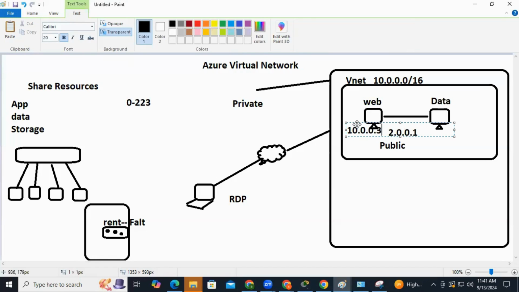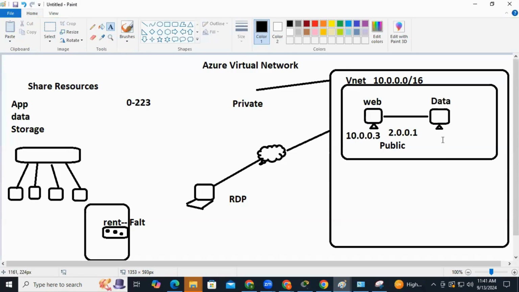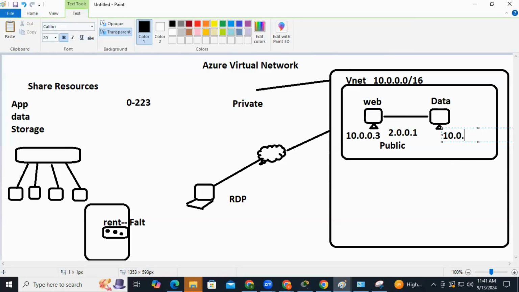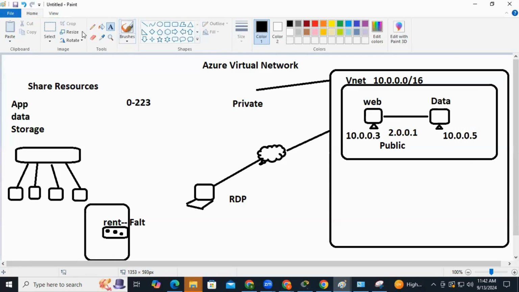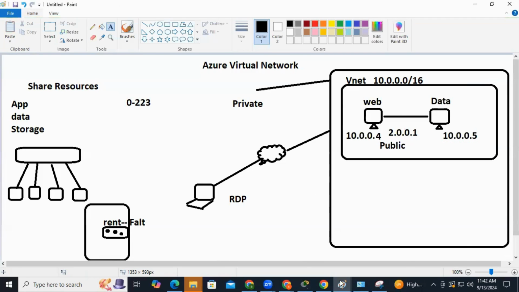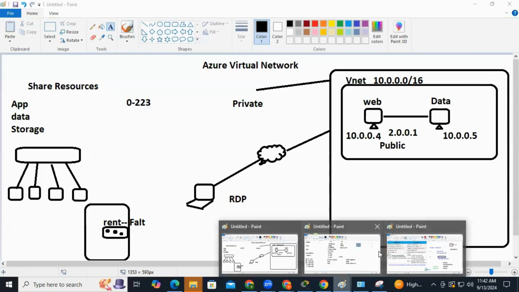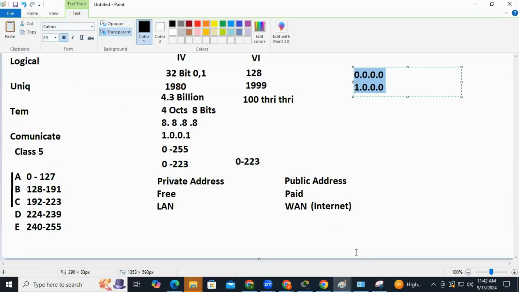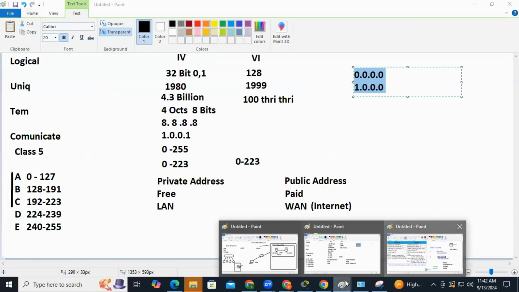By default, you're going to get this address over here. And here, I'm going to get 10.0.0.5, and technically you are going to get this IP address as a 4. So when I'm talking about the IP addresses, Microsoft by default is not going to give you some addresses. What are those?